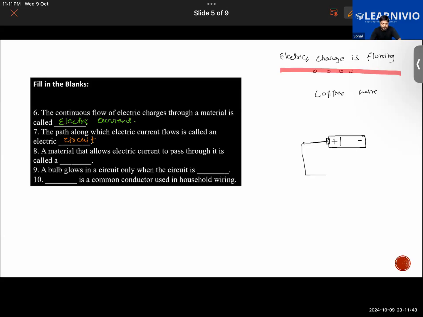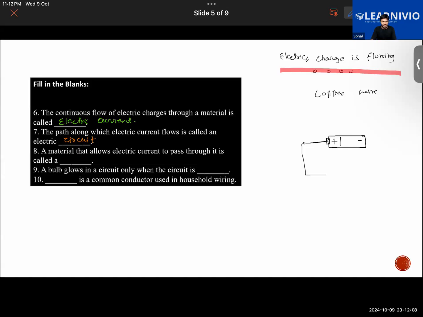The material that allows electric current to pass through it is called. The material that allows the electric current to pass through, is it a conductor or is it an insulator? What is it?